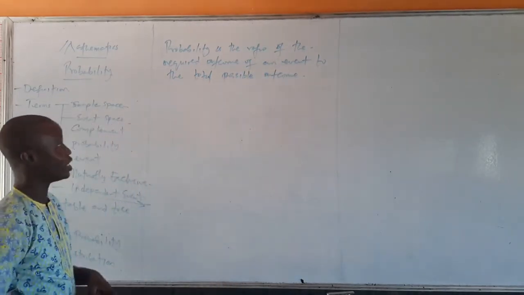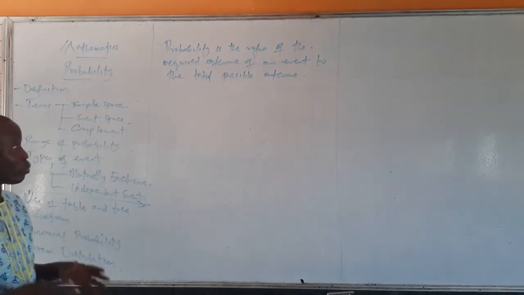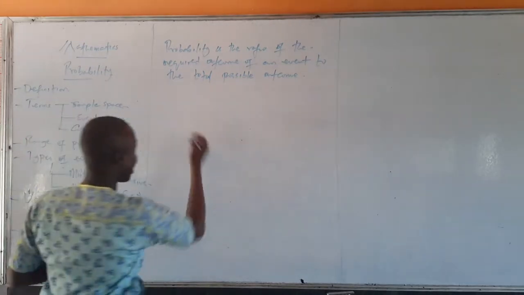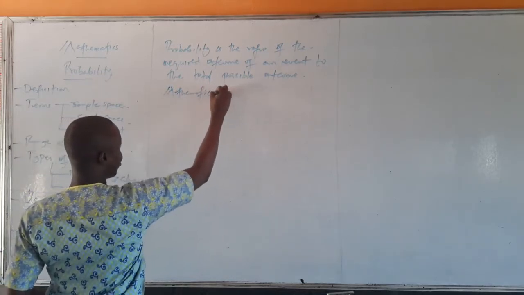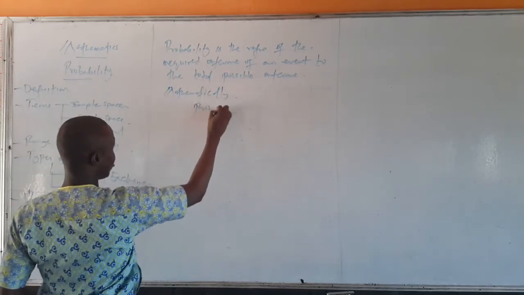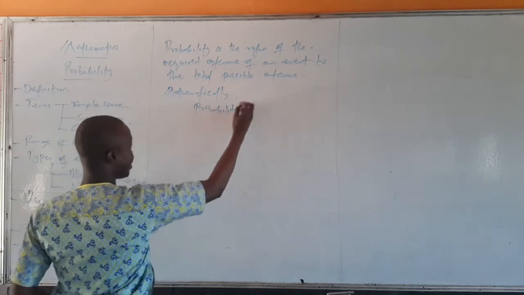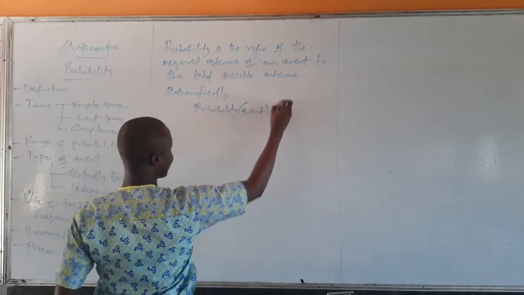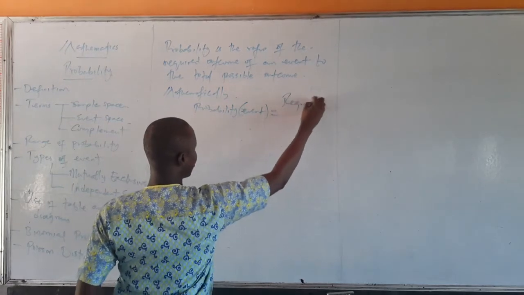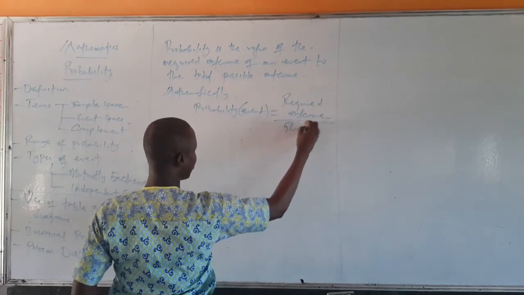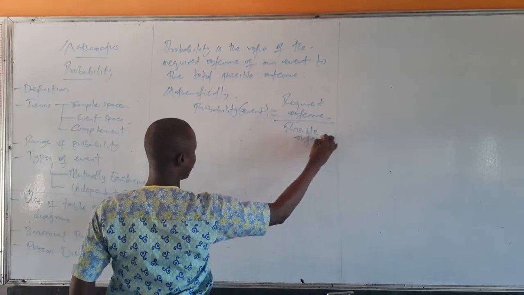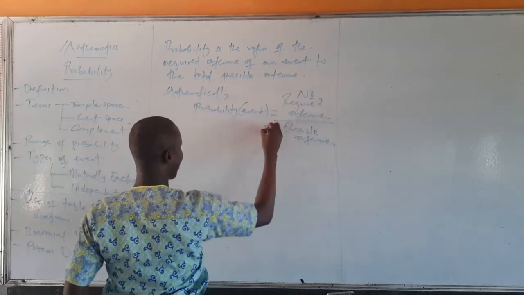Mathematically, the probability of an event is the required outcome over the possible outcome: the number of required outcomes over the number of possible outcomes.